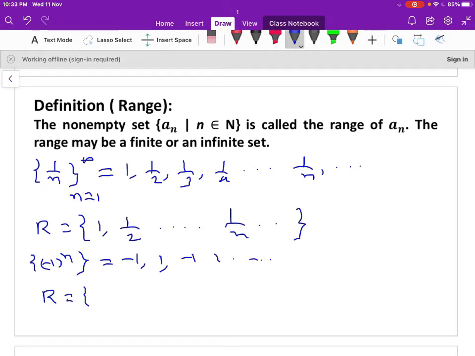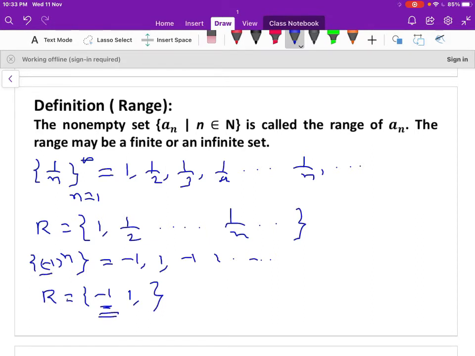When n is 1, that is minus 1, an element of the range. When n is 2, that is plus 1. When n is 3, minus 1, which is already represented. So in the set all the elements will be distinct. So the range of the sequence is minus 1 and plus 1.